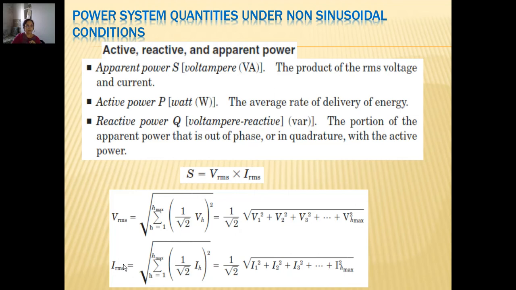So with harmonics, the VRMS value naturally would increase because it also has contributions from other frequency voltage sources. The same is true for IRMS: the IRMS value will surely increase with harmonics. This is the effect of harmonics present in voltage and current.